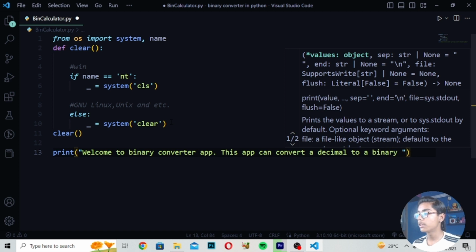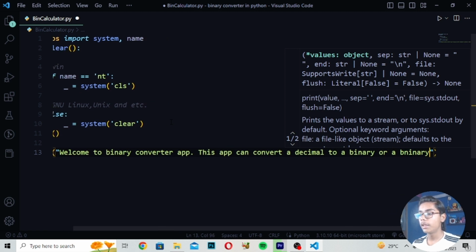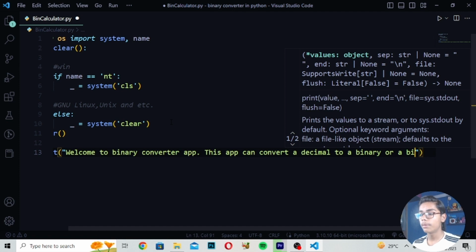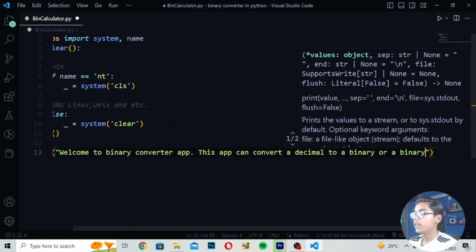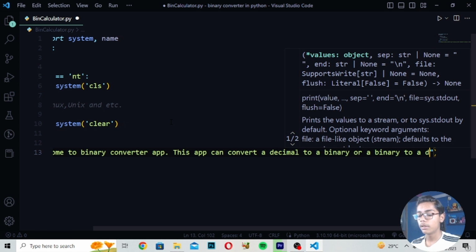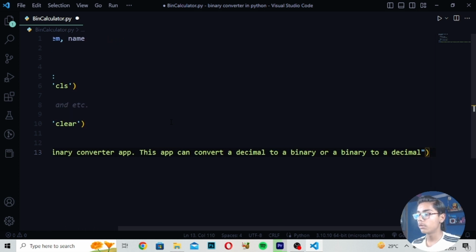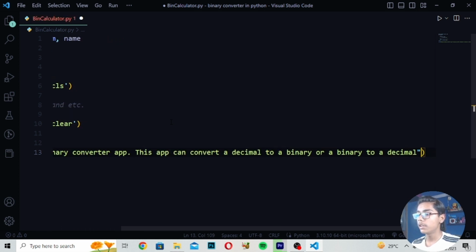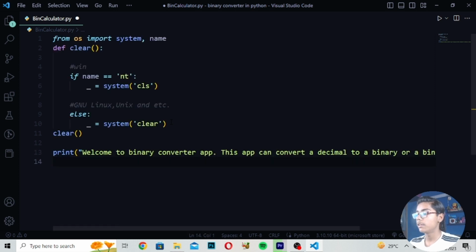Then I will write here binary, so I will again write binary, like this. After this you have to define the binary value in this, so I will write binary to a decimal, like this. Then you have to close this, and I will close it by writing like this.